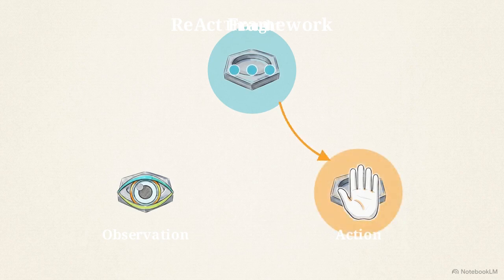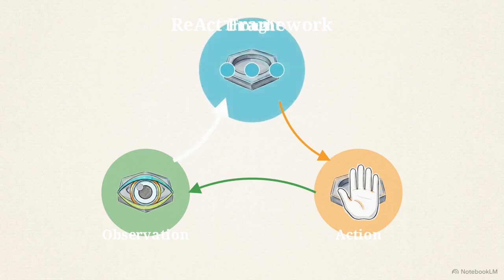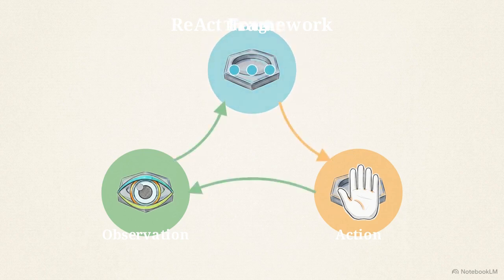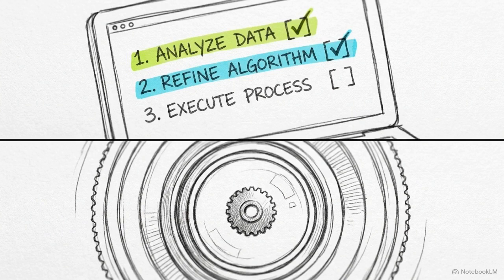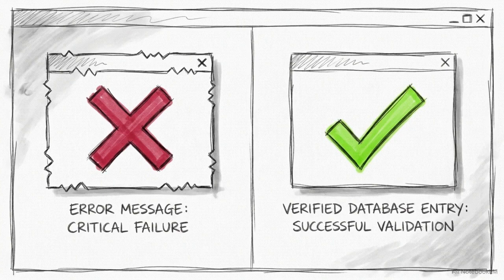It executes an action, and the environment returns an observation. This reality check feeds back into the thought phase, adjusting the plan. Thoughts plan the route, while actions gather the actual, current facts. This active synchronization keeps the AI from making up information or getting stuck in a rut.